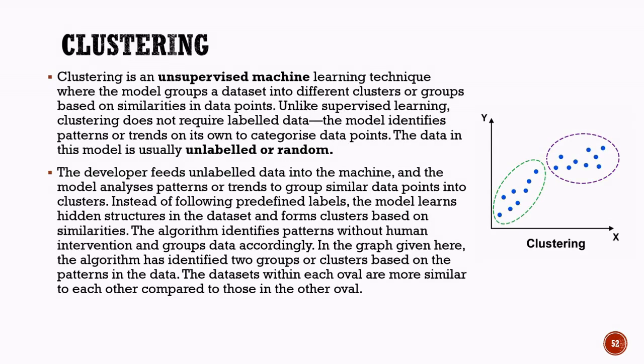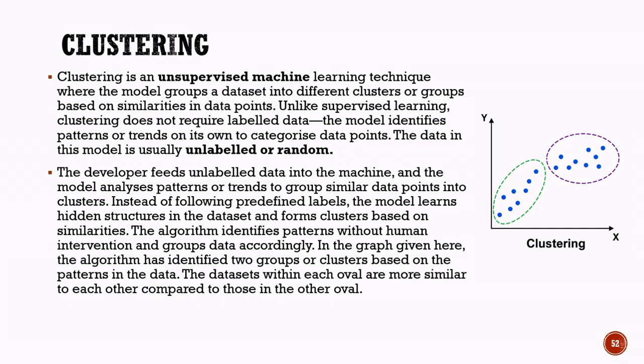Clustering in unsupervised learning. Clustering is a type of unsupervised learning in which a machine learning model groups similar data points into different clusters or categories. Unlike supervised learning, clustering does not use labeled data. Instead, the model receives unlabeled data and automatically discovers patterns, similarities, and relationships within the dataset. The main objective of clustering is to place data points that are similar to each other into the same group, while keeping dissimilar data points in separate groups.